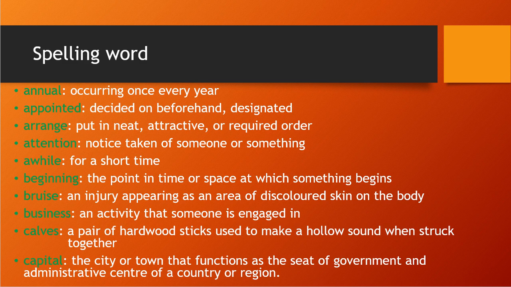Second is appointed, decided on beforehand or designated. So if we are recruiting any member in our team, suppose our cricket team is there and we are recruiting one captain. If we fix our captain, what will we say? He is appointed for our cricket team wicket keeper. So that way, appointed is to give a designation, already given or decided on beforehand. So we have decided to recruit that person.